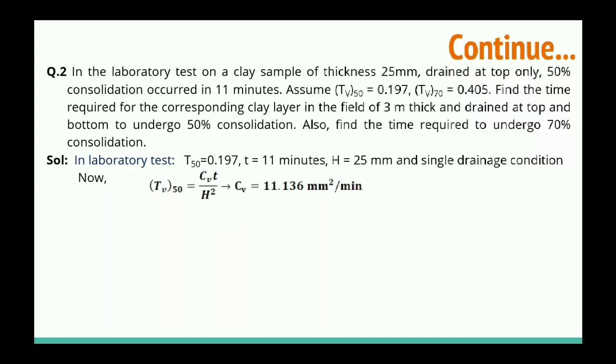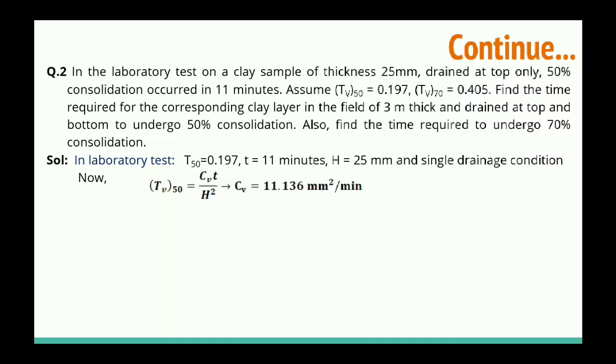We have TV, we can write that formula for time factor. So TV50 for 50% degree of consolidation. We have T, that is 11 minutes. We have H, that is 25. So we can calculate the coefficient of consolidation, and we get 11.136 mm square per minute.